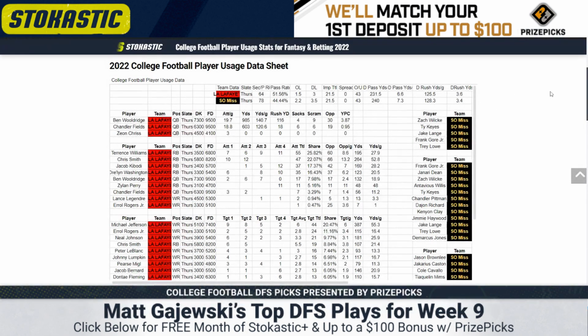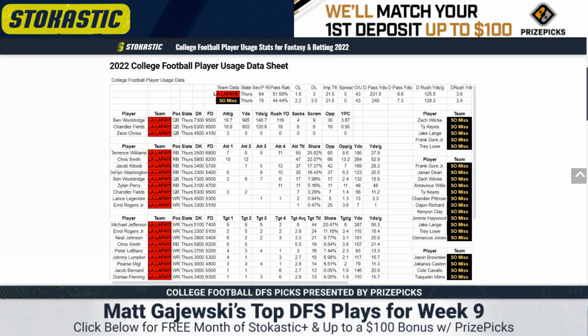Louisiana taking on Southern Miss. I did not think this game would have a better total than the aforementioned Virginia Tech NC State game at first glance, but alas, it does. It's at 43 points. The spread is a pick'em, so a fun game to talk about here, and I think there could be some value.